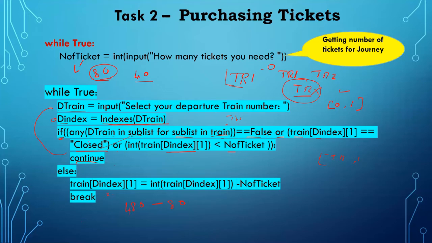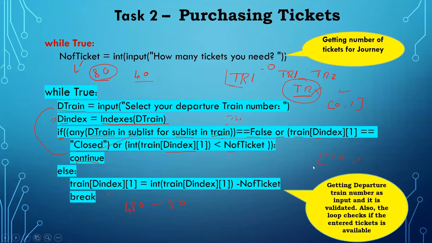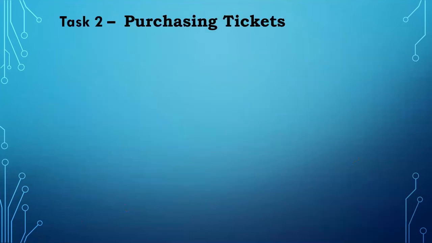So we validate the departure train with the number of tickets also. Okay, I think it's clear. The same way applies to the return ticket. I clearly explained here: getting the departure train number as input, and it is validated with three options. The loop also checks if the entered ticket is available. So we are checking whether we entered the right departure train number, and whether closed is there, whether tickets are available or not. Two things we checked in two different ways.